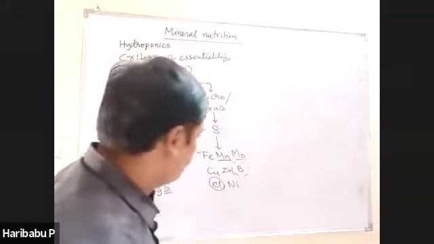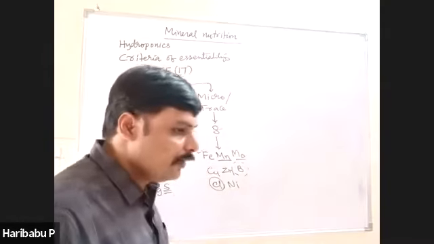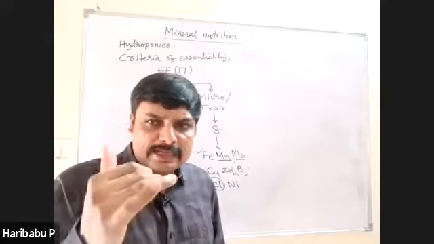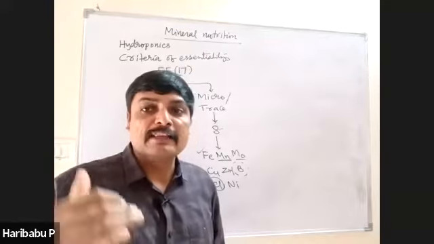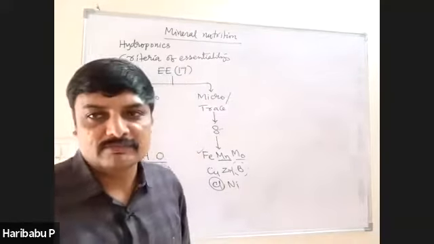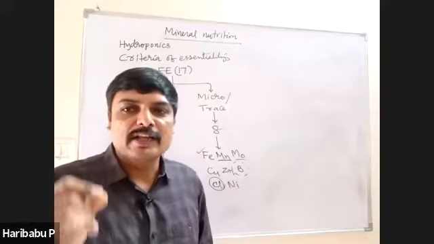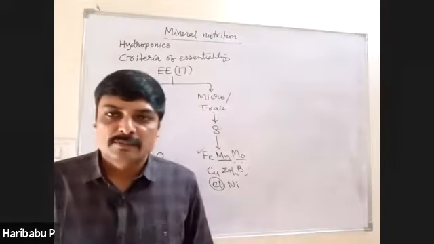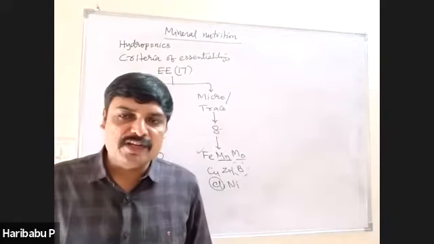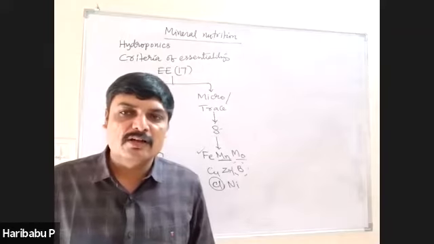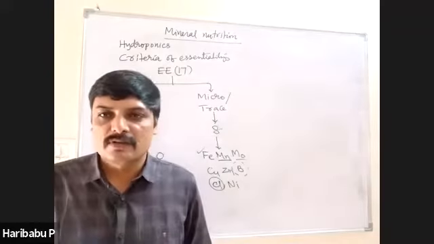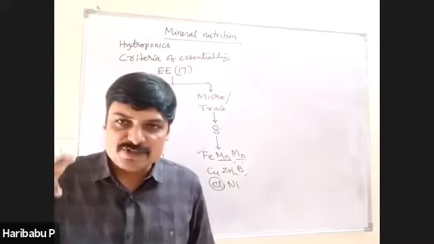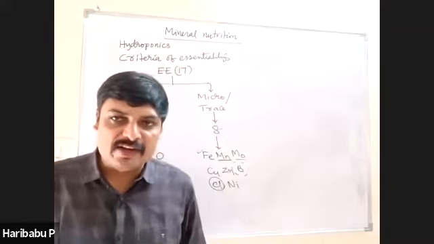And then next one is, when a particular element decreases below the critical concentration in the plant body, deficiency symptoms occur. Because of the lack of sufficient amount of this element, it causes deficiency symptoms like chlorosis, necrosis, inhibition of cell division, delay of flowering, etc.